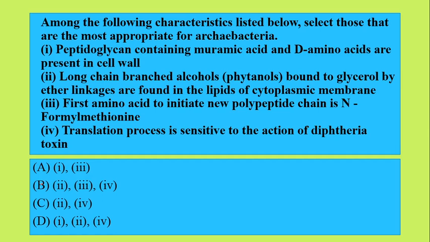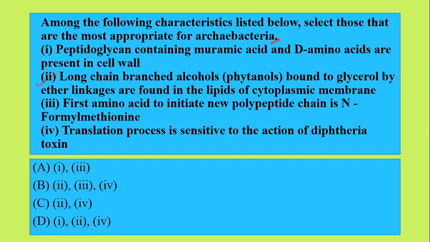Now among the following characteristics listed below, select those that are the most appropriate for the archaebacteria. Okay, I hope you have studied about the archaebacteria. So the characteristics given are: peptidoglycan containing muramic acid and D-amino acids present in the cell wall. This is not the most appropriate characteristic of the archaebacteria. Then long chain branched alcohols, which are phytanols bound to glycerol by ether linkages, are found in the lipids of the cytoplasmic membrane.